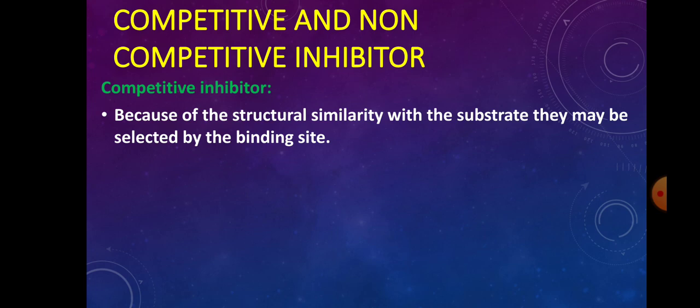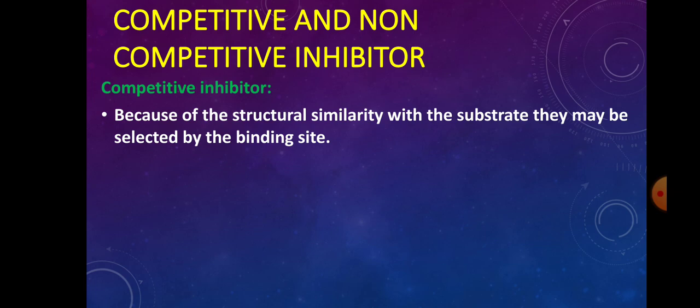Because of the structural similarity with the substrate, the binding site of the enzyme selects the inhibitor in place of a substrate. We know there are two regions in the active site. One is the binding site and the other is the catalytic site. The binding site normally selects the substrate for the reaction.